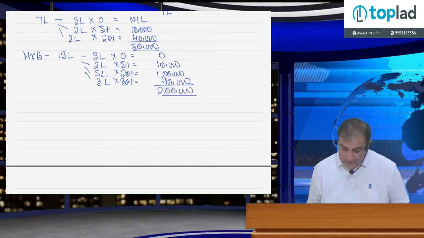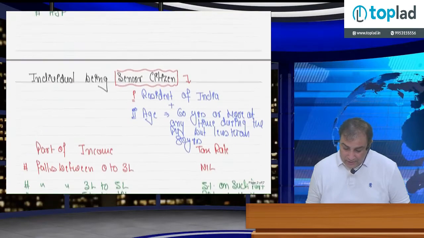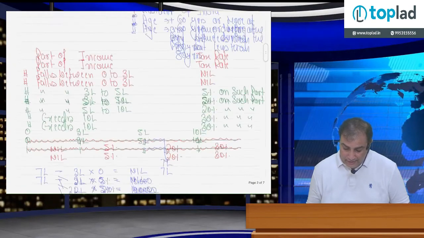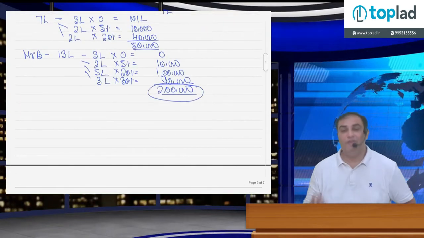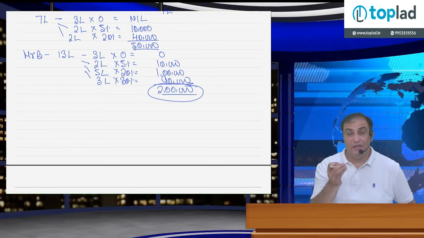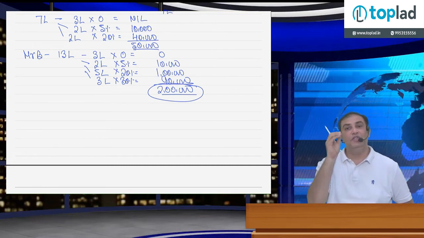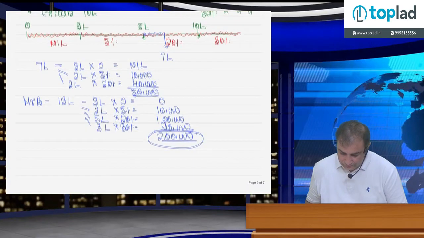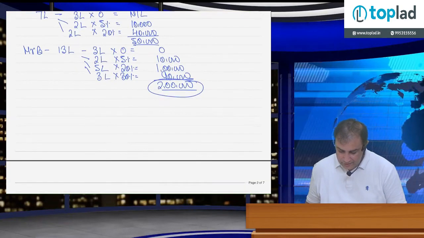Again check. In normal individual, tax was 2,02,500 rupees. Now tax is 2 lakh rupees. So what is the saving? 2,500. The maximum saving by senior citizen compared to normal individual is 2,500 rupees. Okay, done. It's a maximum saving.